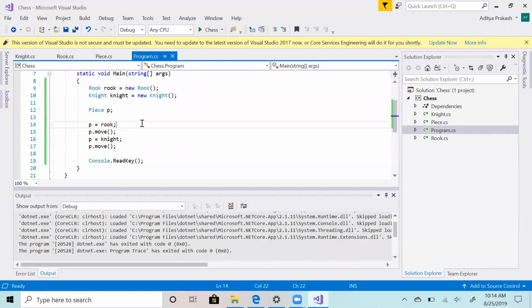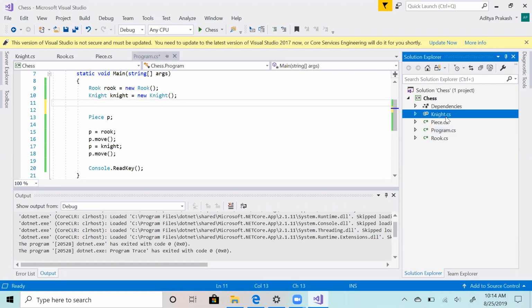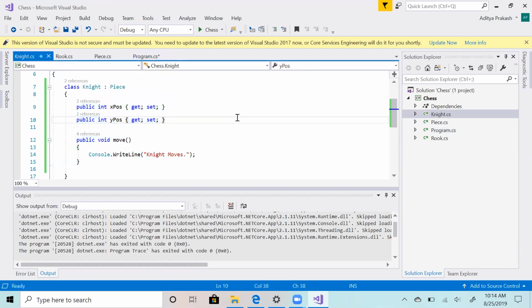So this is the main idea of abstraction. You abstracted out the move function of your piece to your generic type interface piece, and then you are moving from that generic interface. So what is the advantage of doing this? The advantage is that I don't need to care how many specializations there are. Tomorrow I can go ahead and make pawn, or I can make another piece. Let's see what I'm talking about.